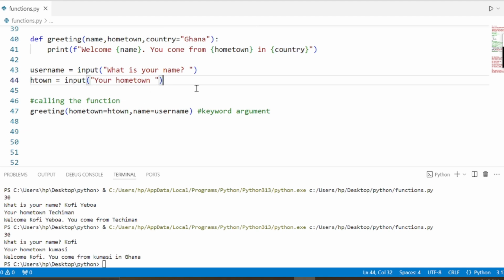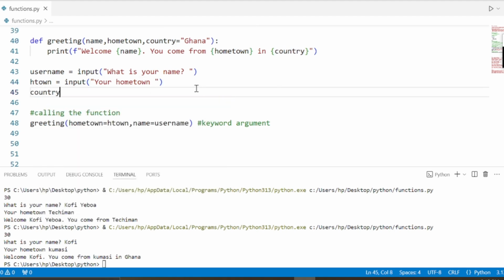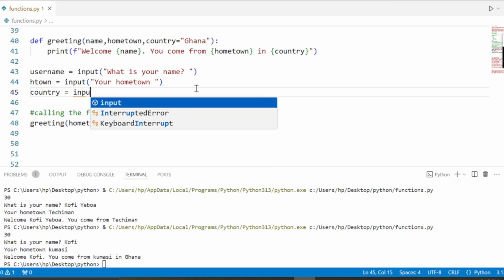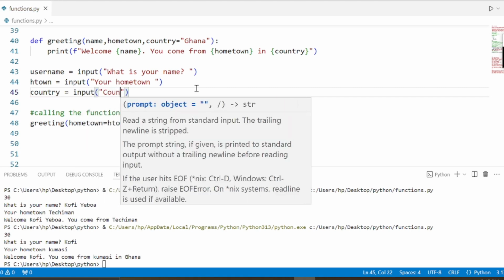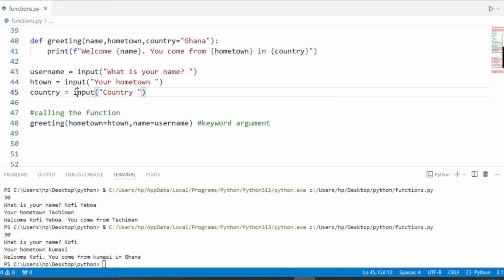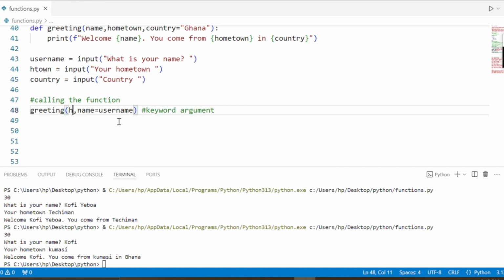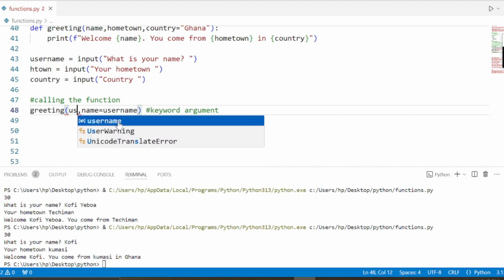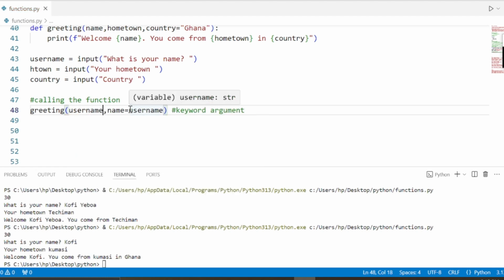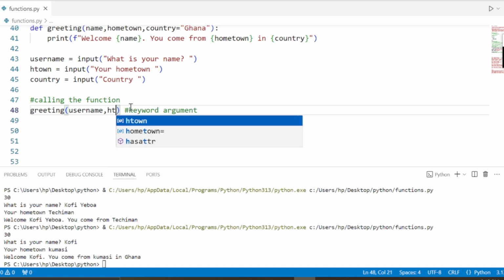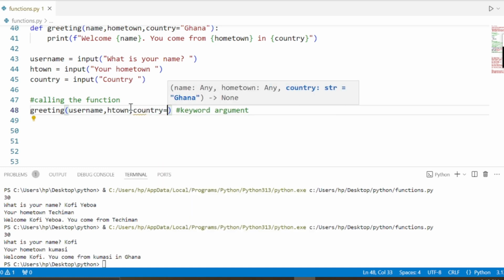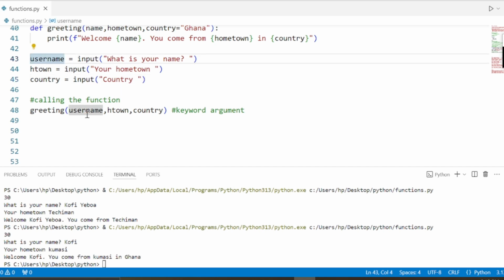The info says country. You find another variable, the country. In this case, username, hometown, and country. And we run it.